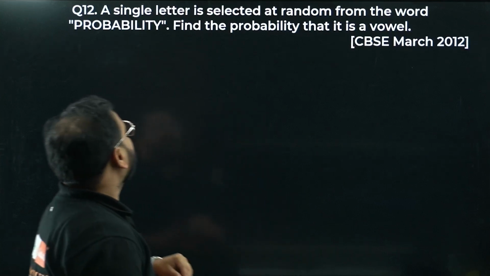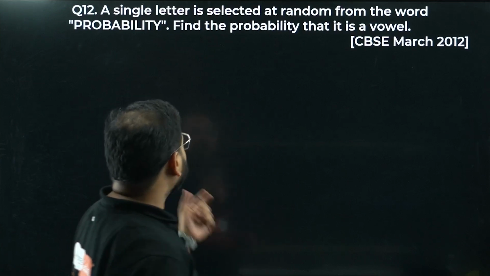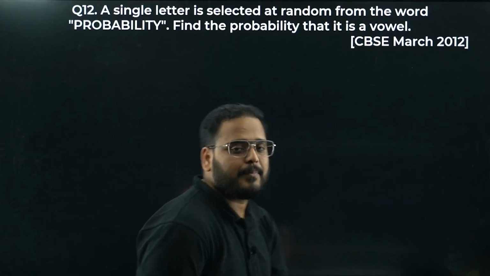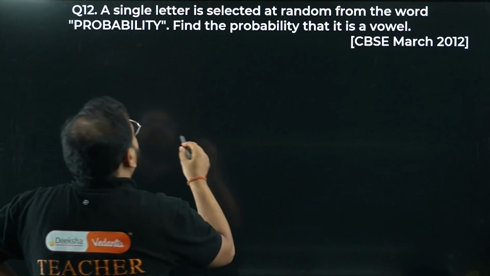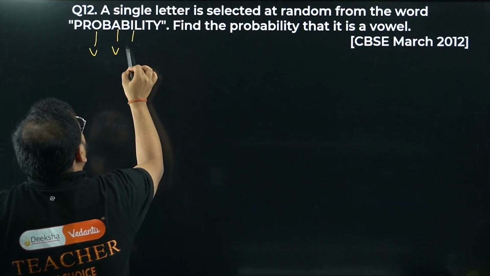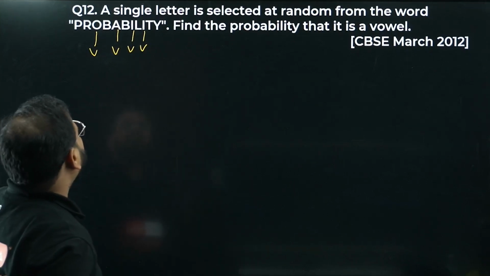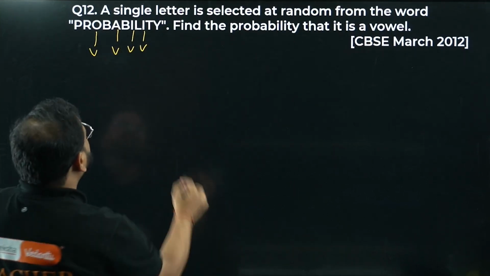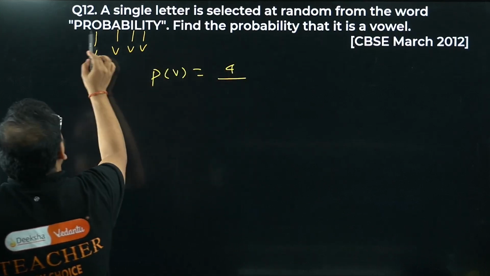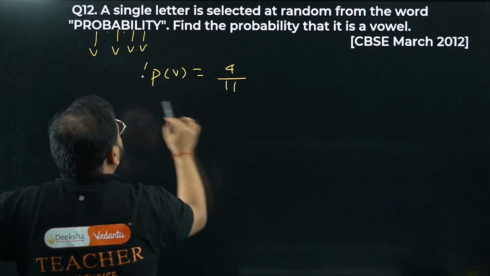A single letter is selected at random from the word PROBABILITY. Find the probability that it is a vowel. Again, March 12 paper. Have a look. So vowels: here a vowel, here a vowel, here a vowel, here a vowel. Any more? O is there, A is there, I is there, I is there. So the probability of getting a vowel will be 4. Total is how much? 2, 4, 6, 8, 10, 11. So 4 by 11. As simple as that.